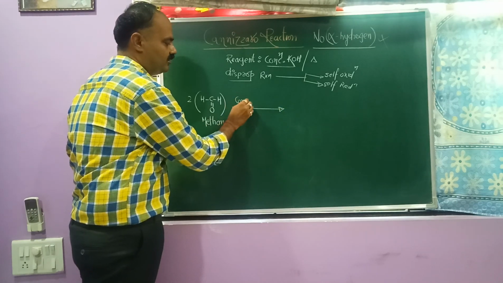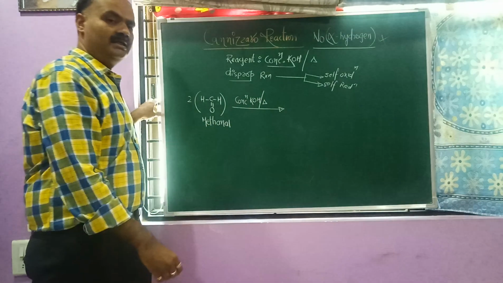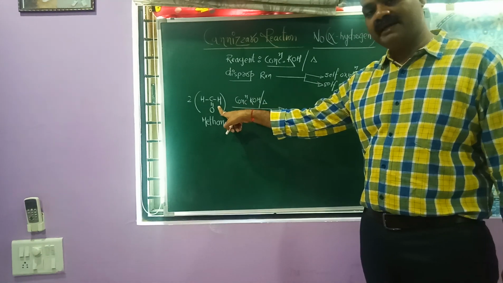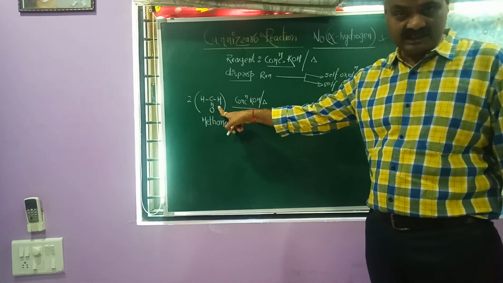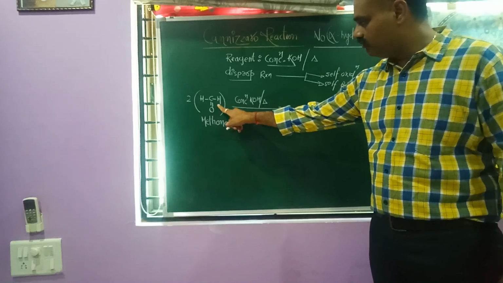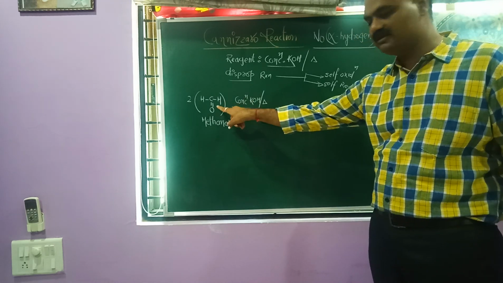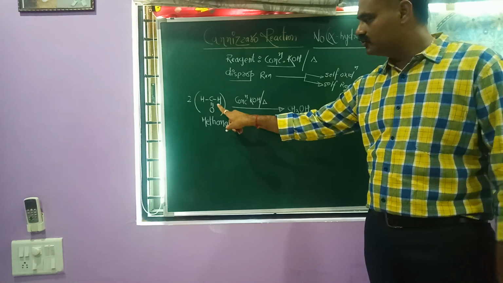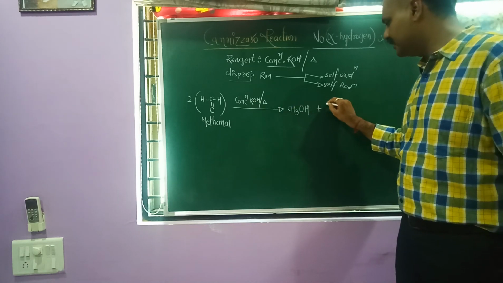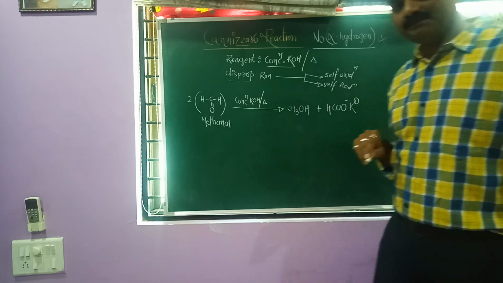Here I am writing concentrated KOH, delta. We understand that an aldehyde will always oxidize to a carboxylic acid or salt of a carboxylic acid, and reduction of an aldehyde will give an alcohol. So the one-carbon alcohol is CH3OH. This is obtained by reduction of this. We have 2 moles, so 1 mole is reduced and 1 mole will be oxidized. Because of KOH, here we obtain HCOOK, meaning K+ HCOO-.